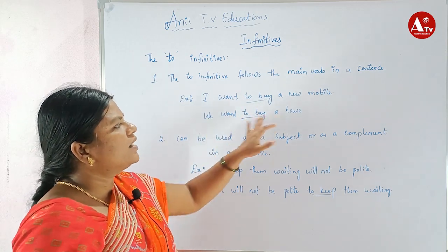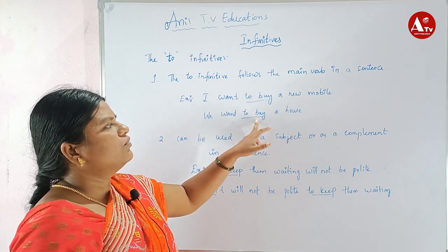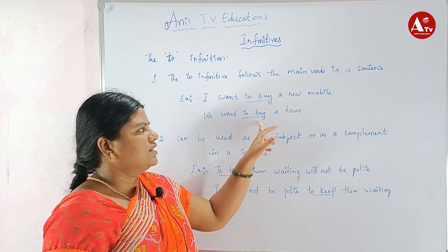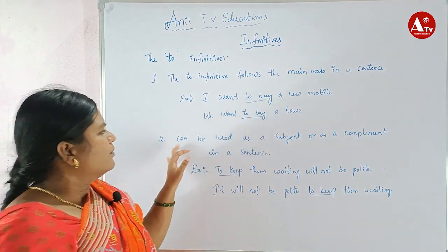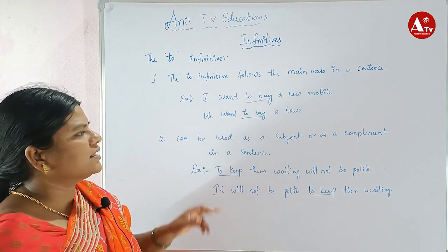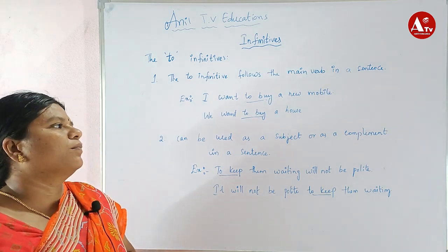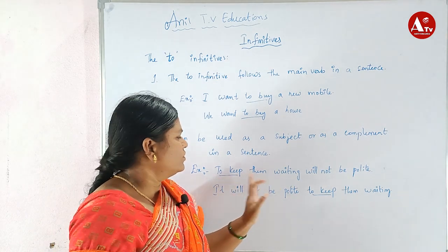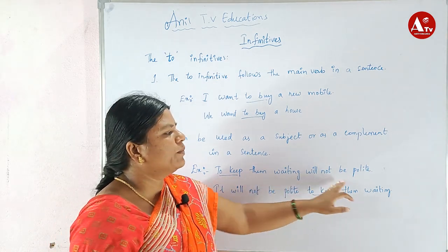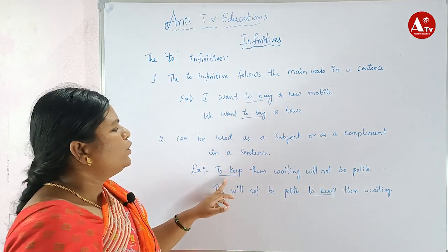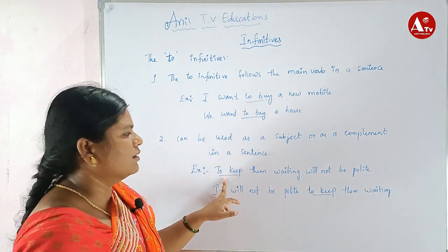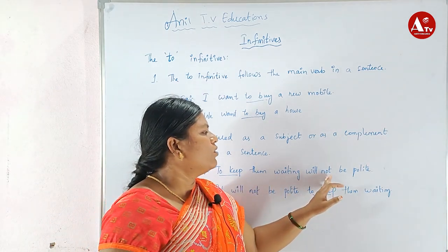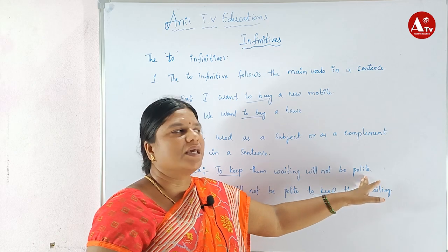We want to buy a house. Buy is a verb followed by to, so it is called a to-infinitive. It can be used as a subject or as a complement in a sentence. For example, to keep them waiting will not be polite. Here to keep acts as the subject, and polite acts as the complement.